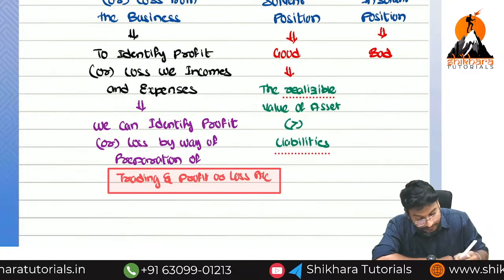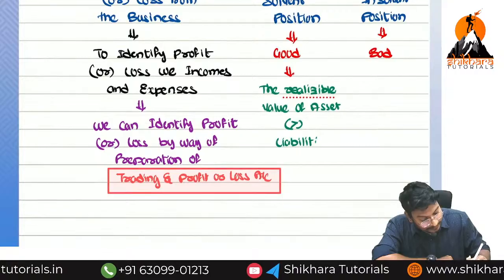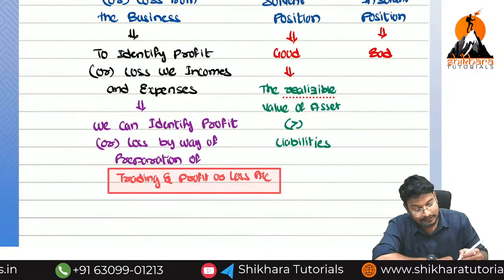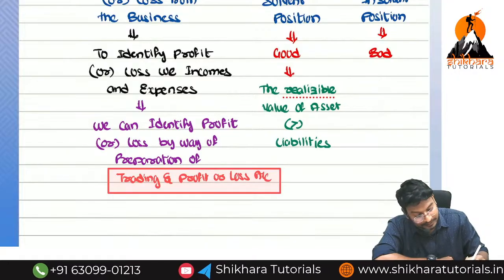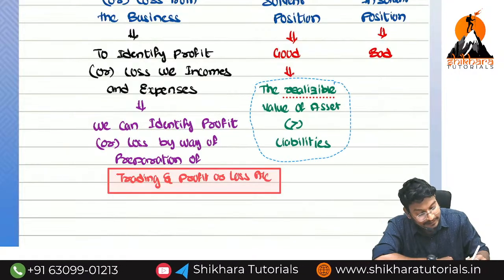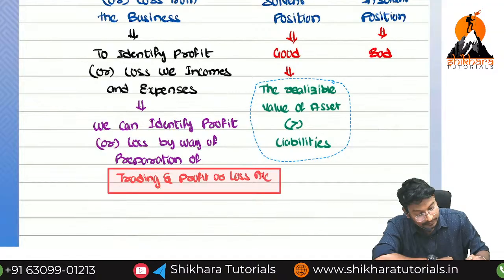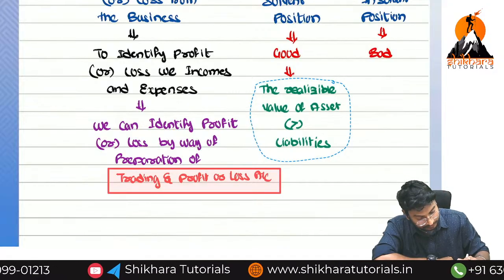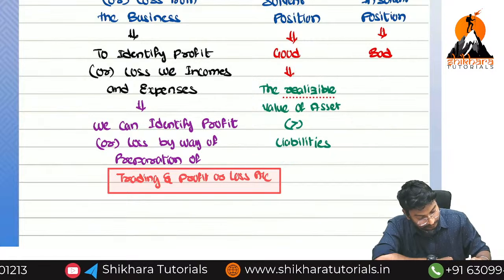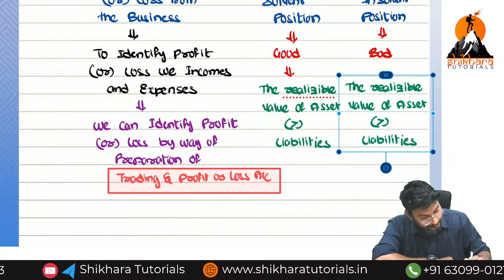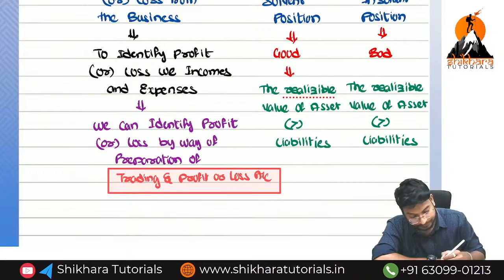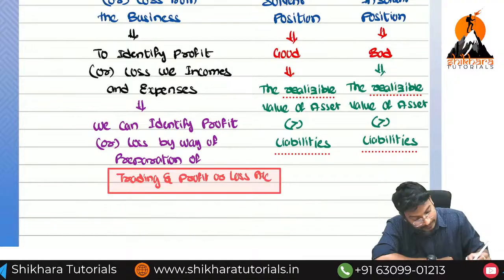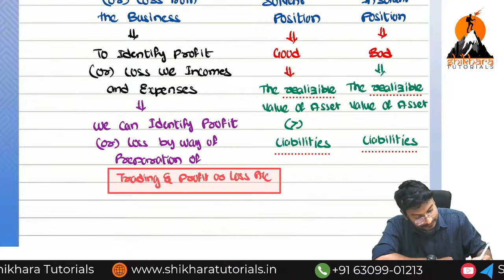Realizable value of assets should be more than liabilities. What is the meaning of the situation here? Bad means same or opposite? Opposite. Opposite means should be more than or less than? Should be less than liabilities.